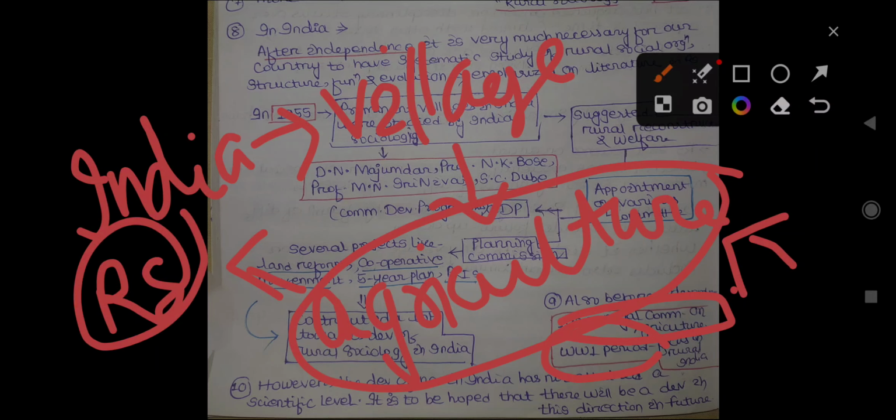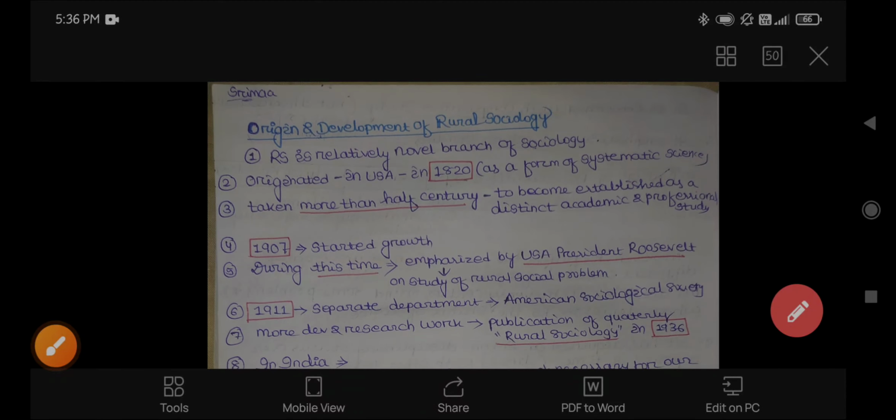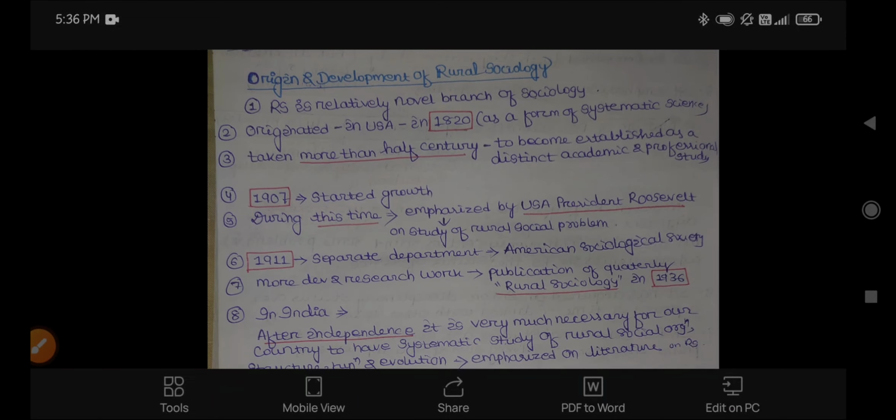Okay, that's all about the development and origin of rural sociology.